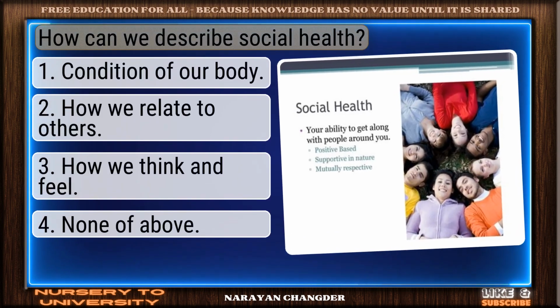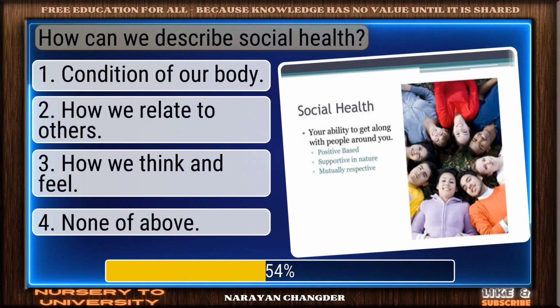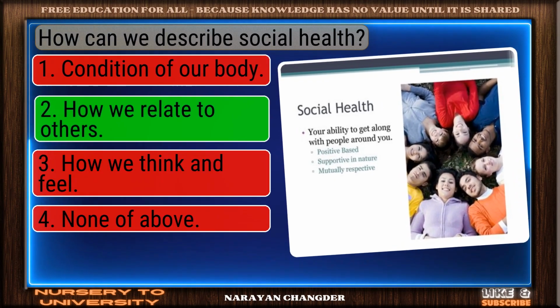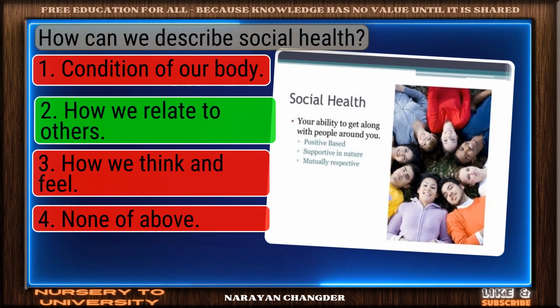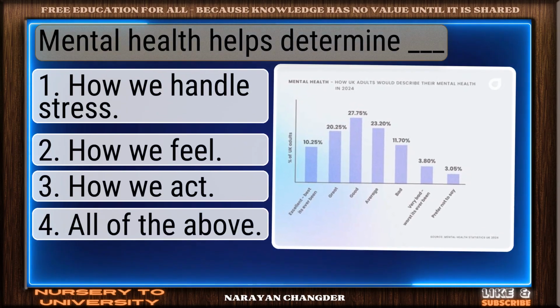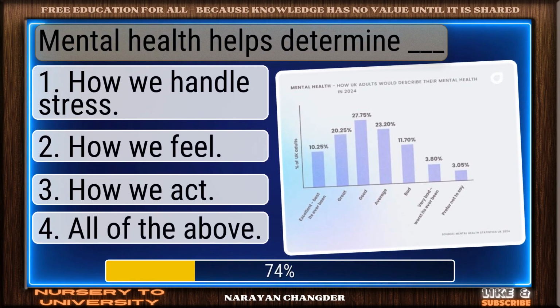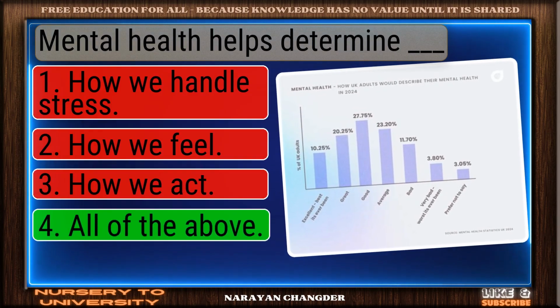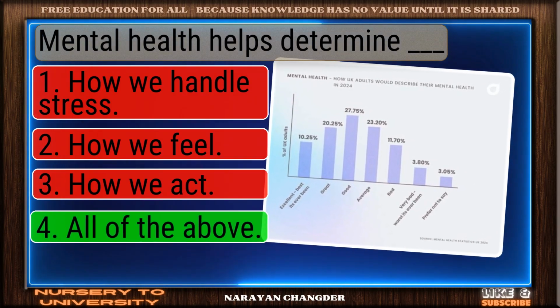How can we describe social health? Smart pick. How we relate to others is the correct choice. Mental health helps determine dash. Excellent. All of the above is a brilliant choice.